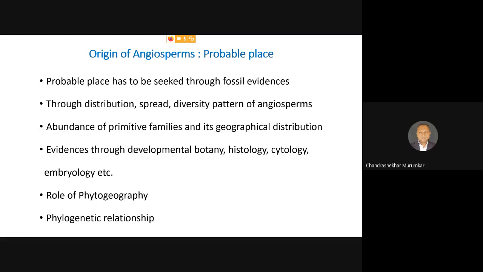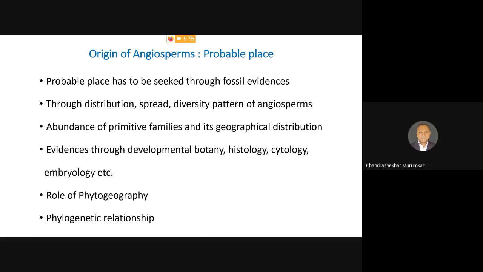And for that purpose, when we are trying to seek the probable place, we have to correlate this with the probable time also. When we are talking about the probable time, we have seen that angiosperms made their first appearance in the Cretaceous period, somewhere about 135 to 100 million years back.